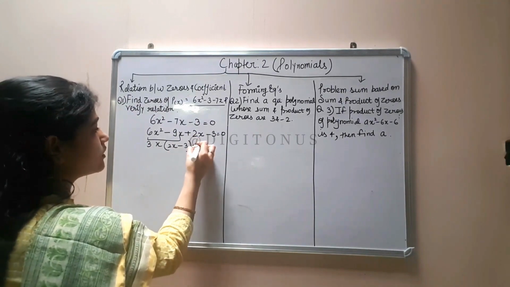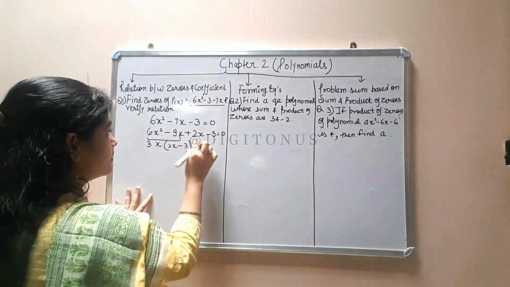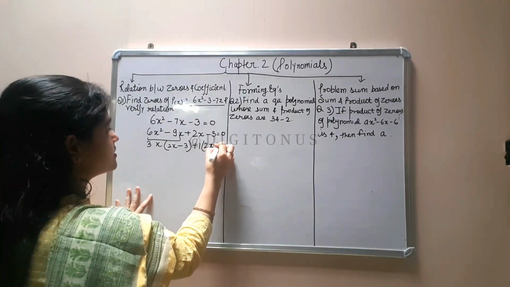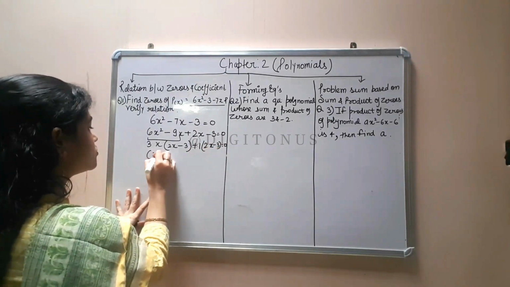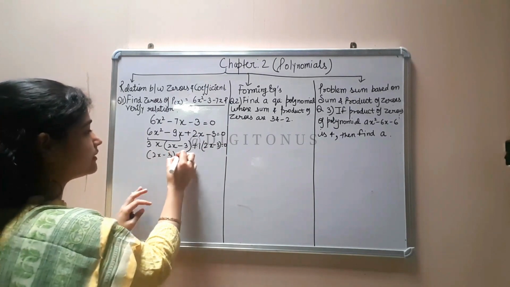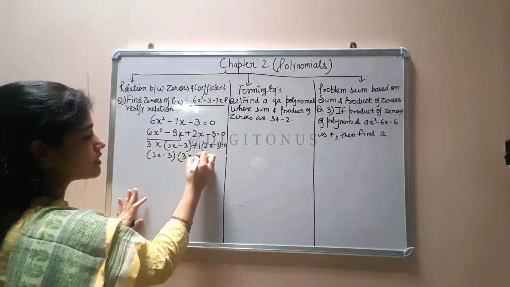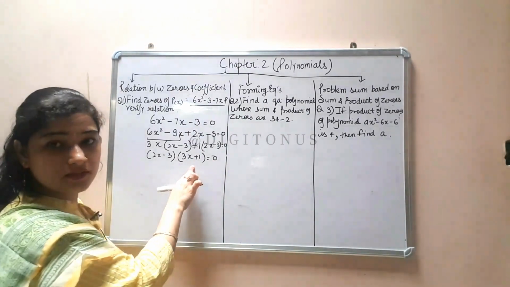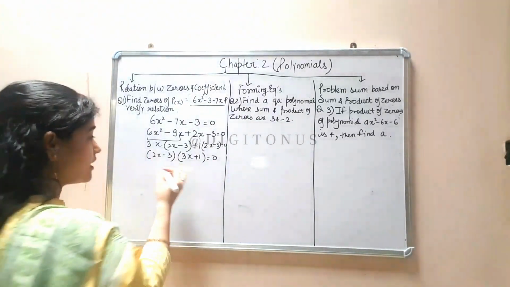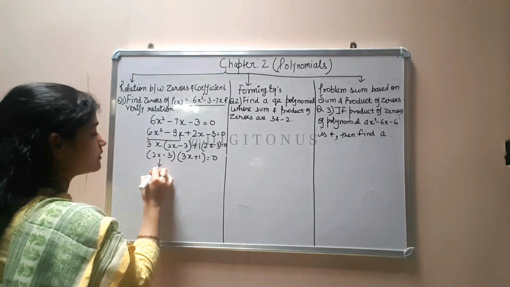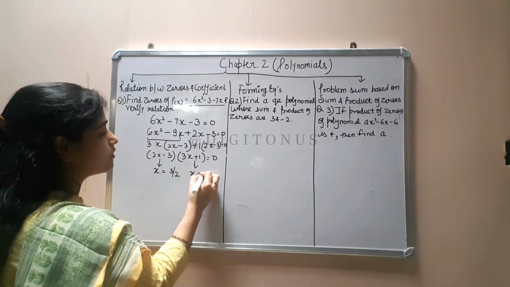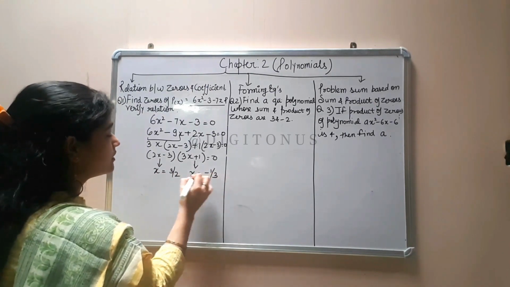From here we can take only 1 common, nothing else is a common factor, so 2x minus 3. Now 2x minus 3 is one factor and the other one is 3x plus 1. Okay, so these two are the factors, not zeros. Zeros are the values of x. So according to this factor, the value of x will be 3 by 2, and according to this factor, the value of x will be minus 1 by 3.